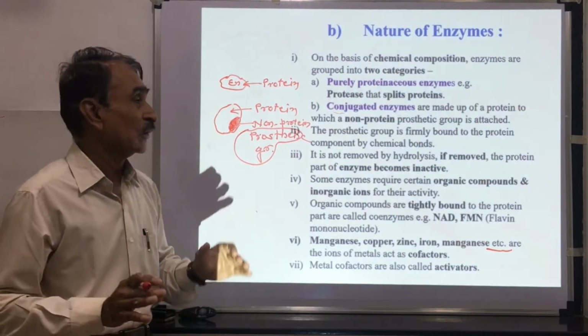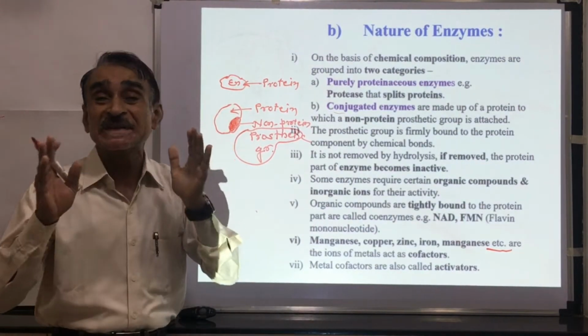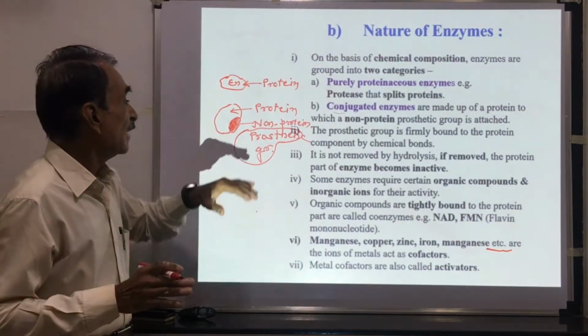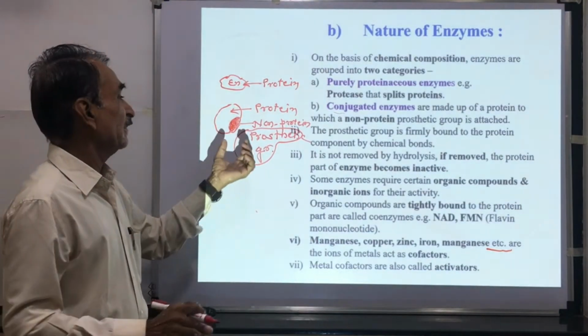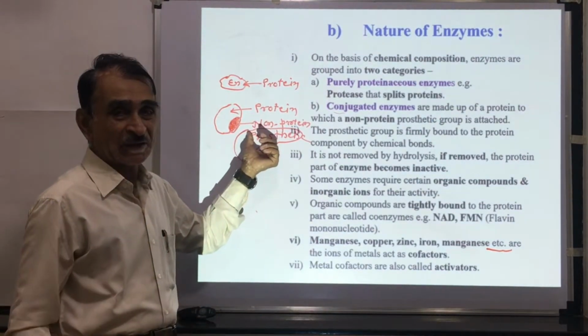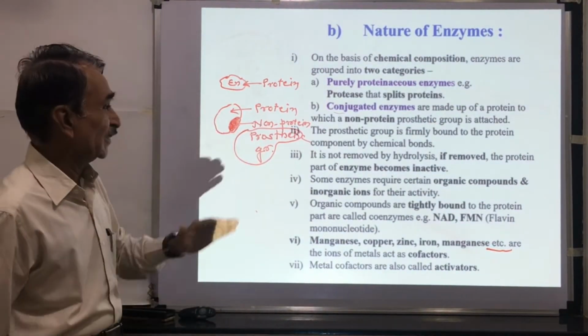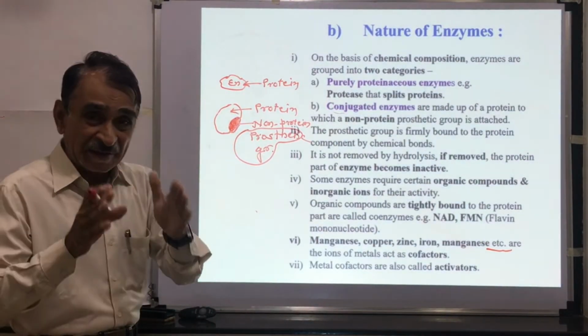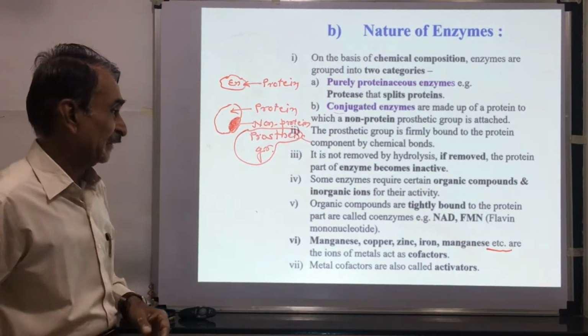If it is removed, this enzyme becomes inactive. Means for the activity of this enzyme, this non-protein part, the prosthetic group, is very, very essential. If it is removed, the enzyme loses its catalytic activity.